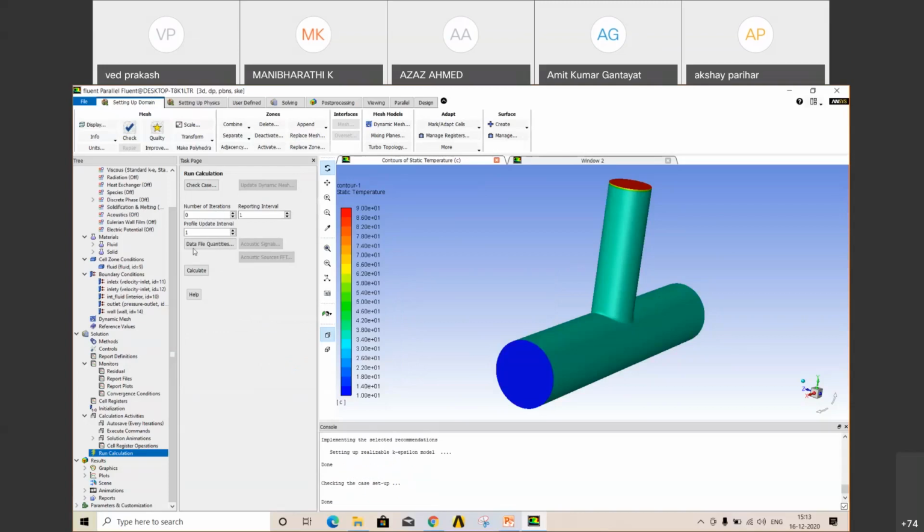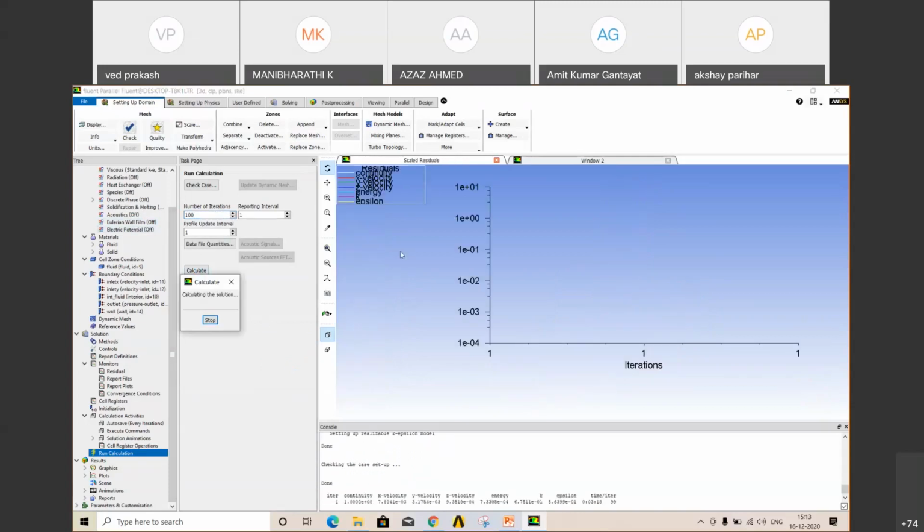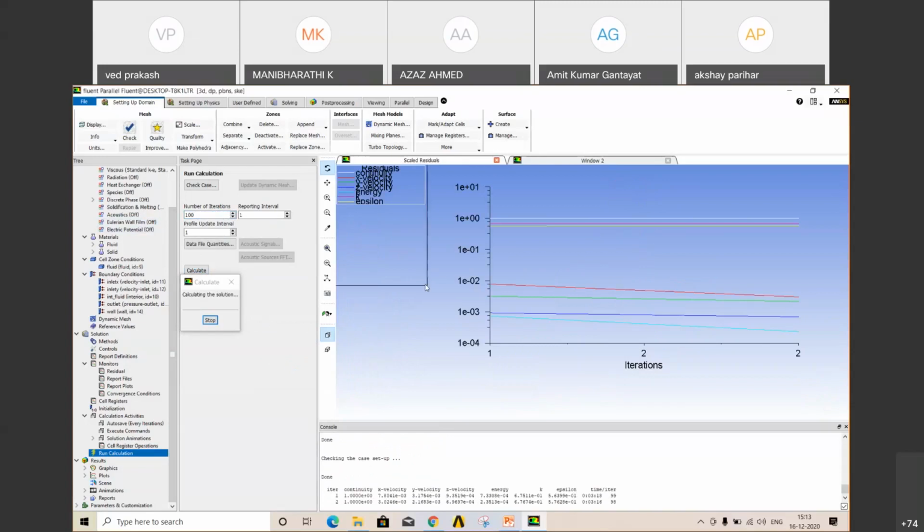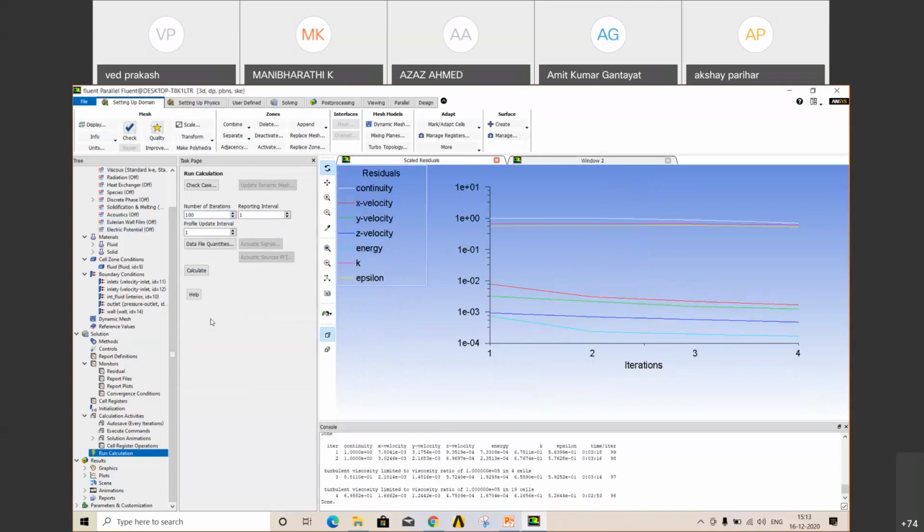Okay, now number of iterations, suppose give 100. Okay, calculate. So it will start calculating, but I have already calculated, so I'll stop here. Okay, I'll show you how to save those files. Then for post processing we'll be using CFD Post.